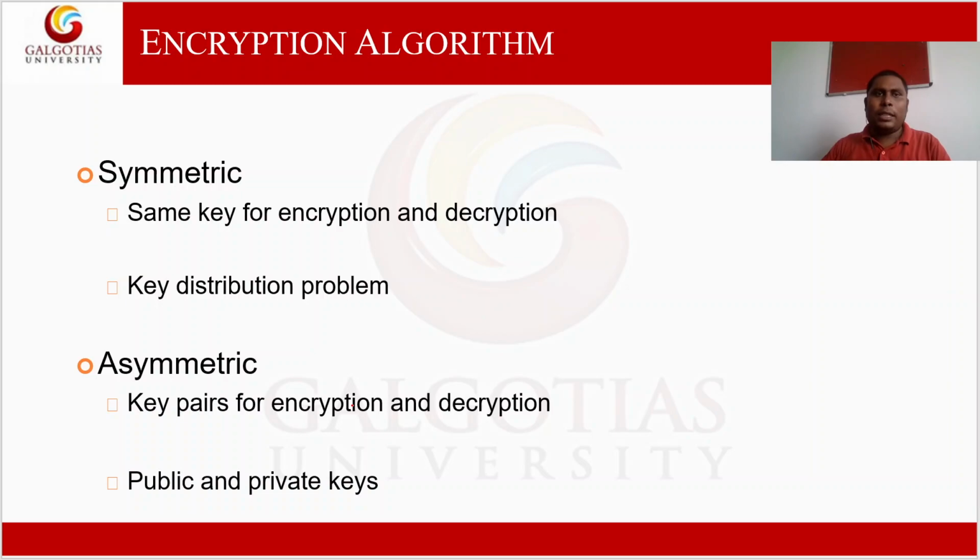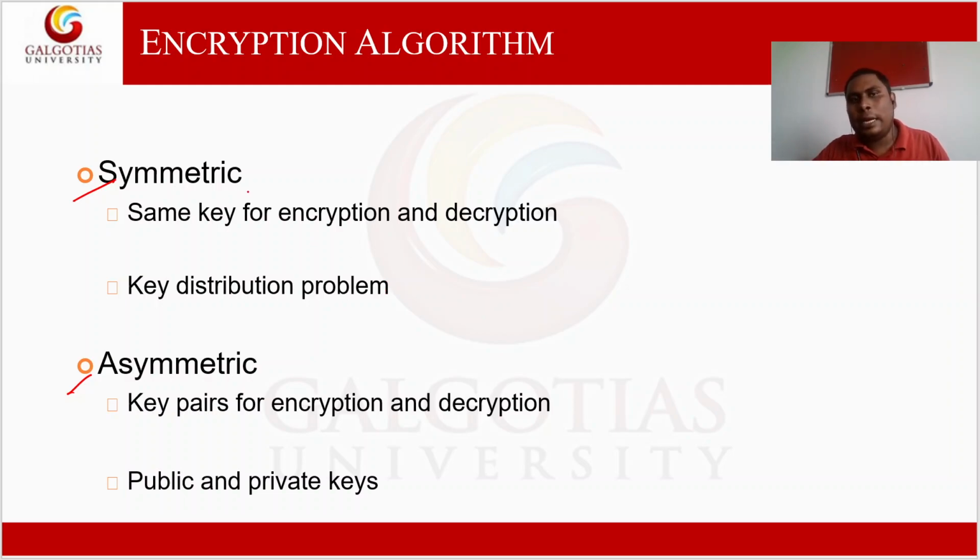Okay, so there is another way to define or categorize encryption algorithms. What is that? First one is symmetric cryptography and second one is asymmetric cryptography.